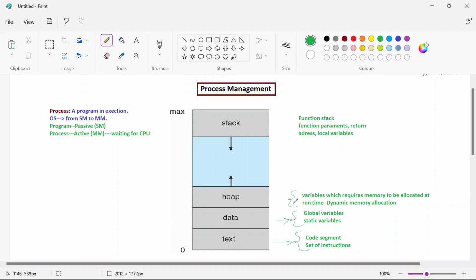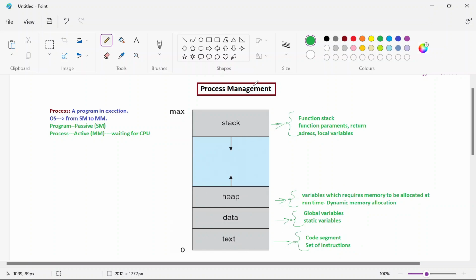At runtime, whatever variable data you want to store will be stored in the heap. In the stack, it will contain the function information: its return address, its local variables, and its function parameters, everything passed when you call the function.